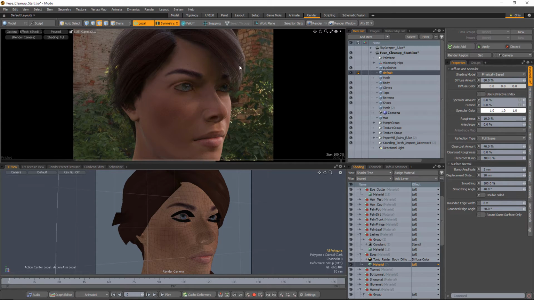And there you go. Now you can see that we've got this looking much better. We have our hair refined with the better transparency map. The eyes are looking much more lively now. And like I said, you could really easily go in and add a little bit of blurred reflection with some clear coat on top that would give you a little bit more kind of depth, a little bit of mistiness perhaps to the reflection on the eyes, which could look nice. But there you go. You have something that is now going to hold up much better for closer detail renders and is also going to work better when you go on to animate your character.